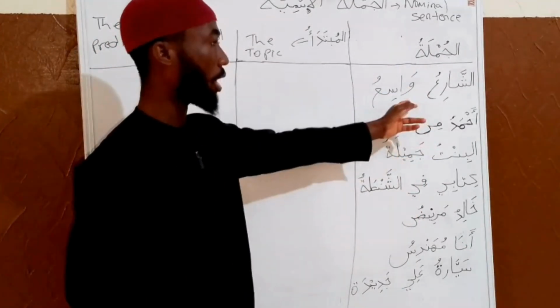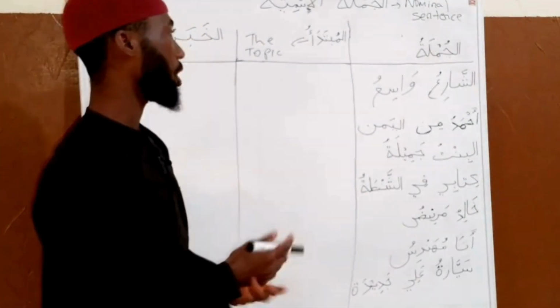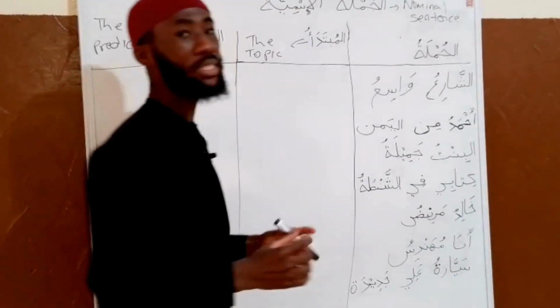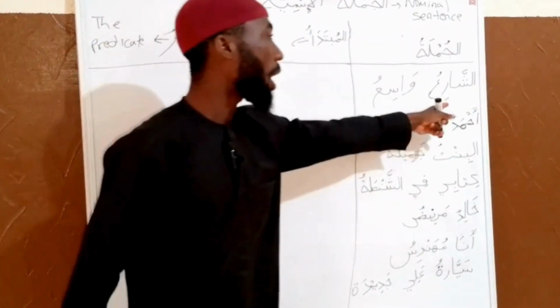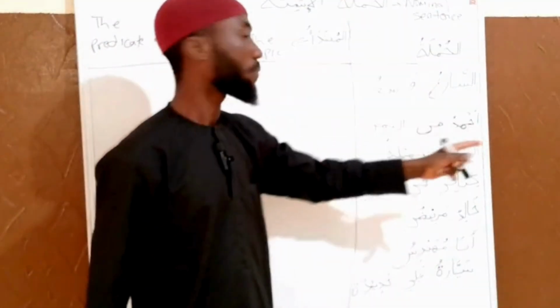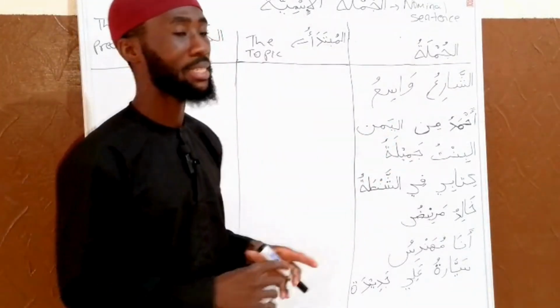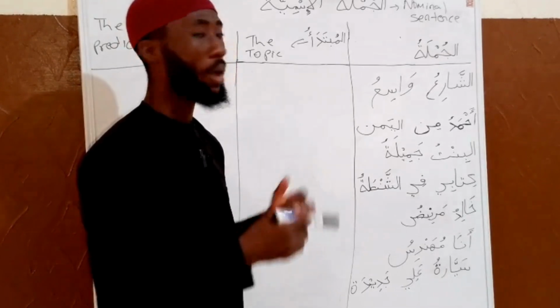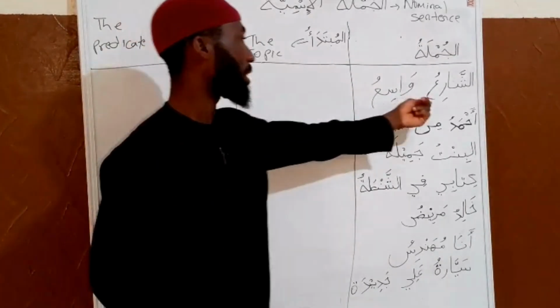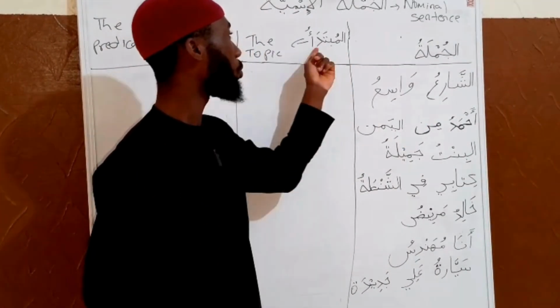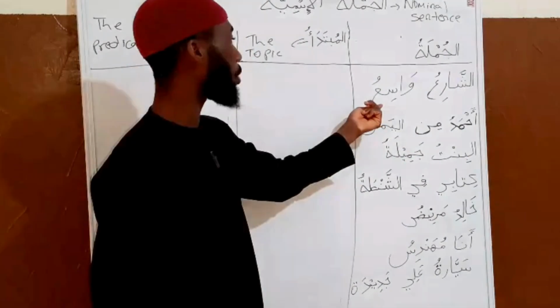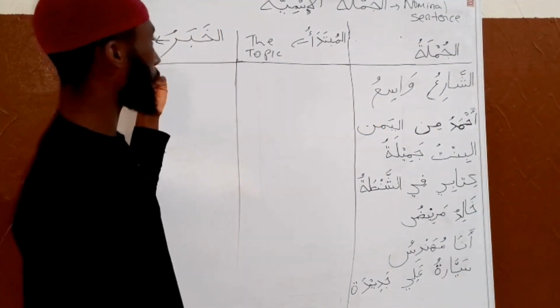You have ash-shari'u wasi'u. This means that the street is wide. Ash-shari'u, that is the street. Wasi'u, wide. So this is the jumla. You have the mubtada, this is ash-shari'u, which is the mubtada. Then the khabaru, that is the predicate.